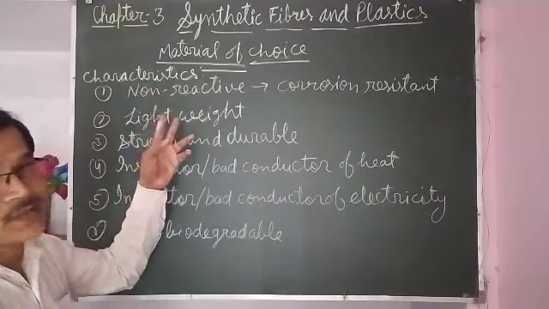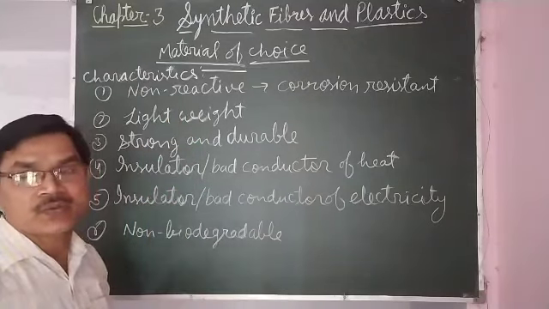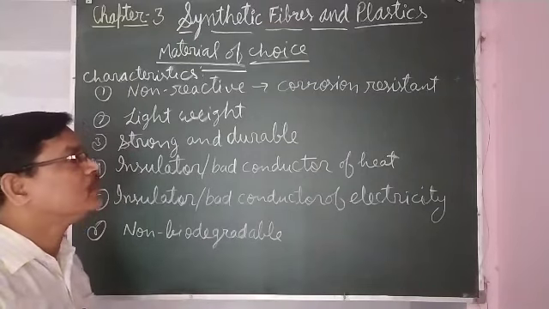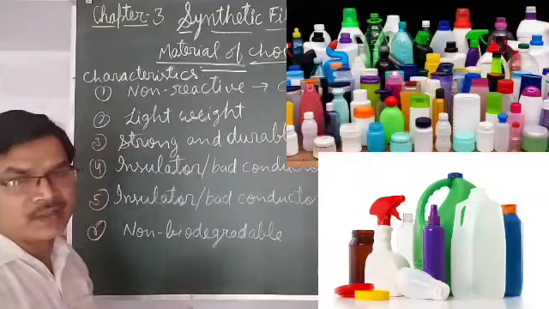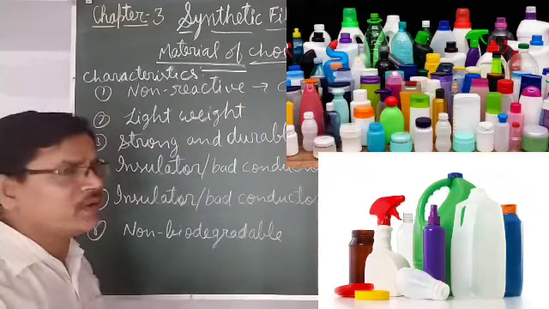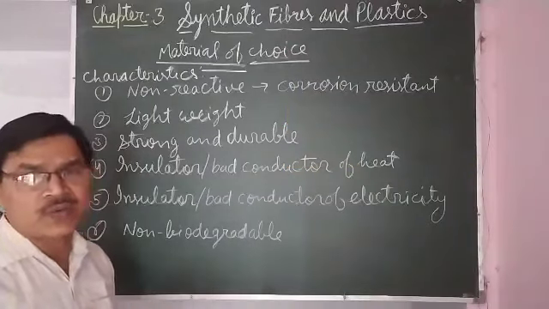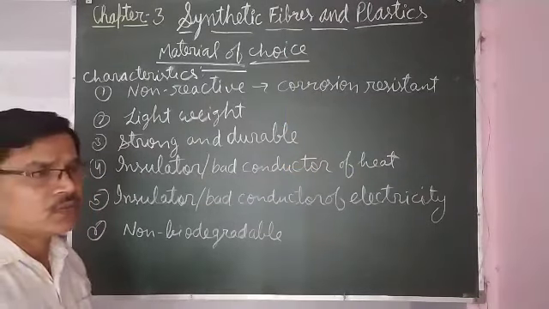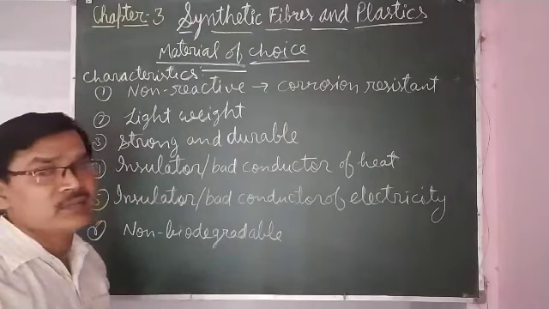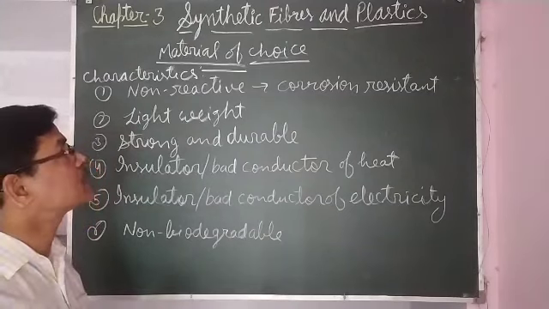What characteristics does plastic have? Because of that it is used everywhere, in our kitchen, in our bags. Wherever you are, if you are at home, at school, or in any office, everywhere you will see the use of plastics. Why has it become a material of choice? That is because of its characteristics.